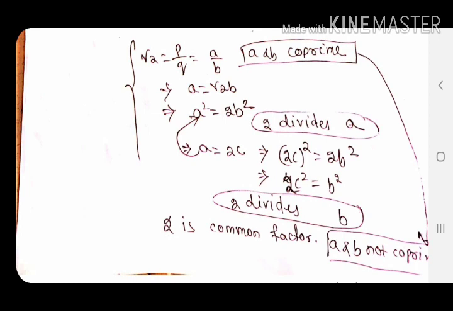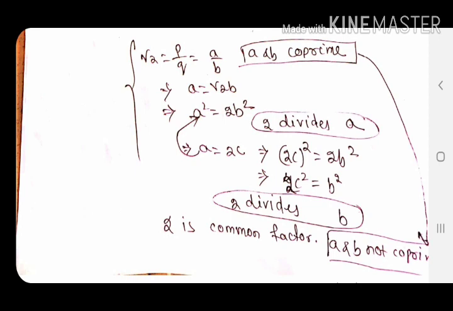Now, substituting this value of a equals 2c in the previous one, that is a square equals 2b square, we got 2c whole square equals 2b square, from where I got b square equals 2c square. Again what am I getting from here? 2 is a factor of b square, that means 2 is a factor of b. So, there are 3 important steps.